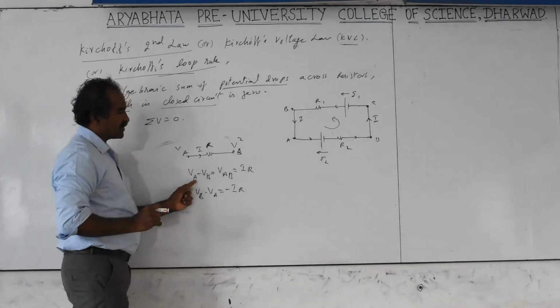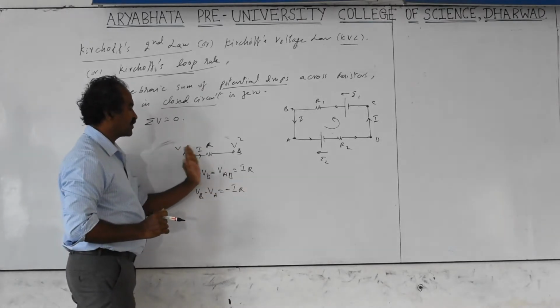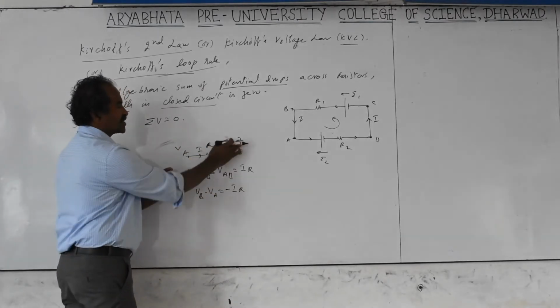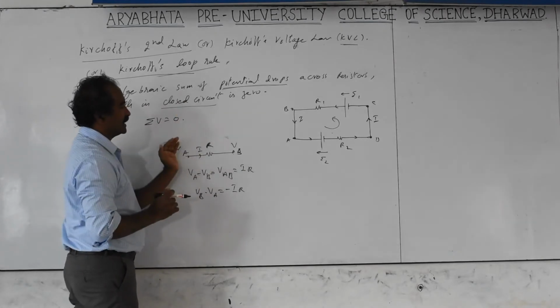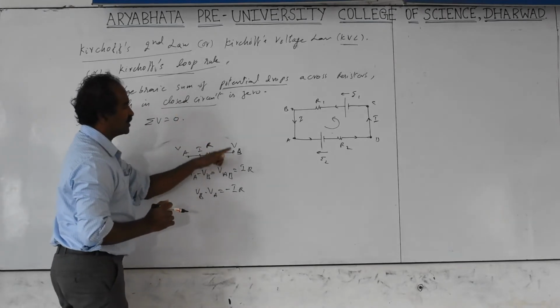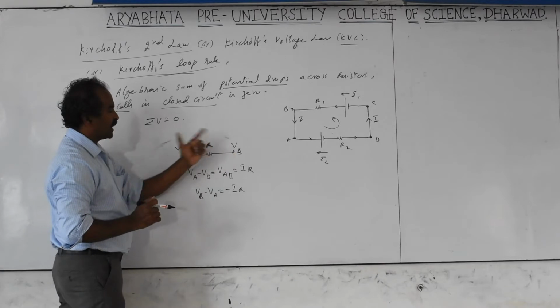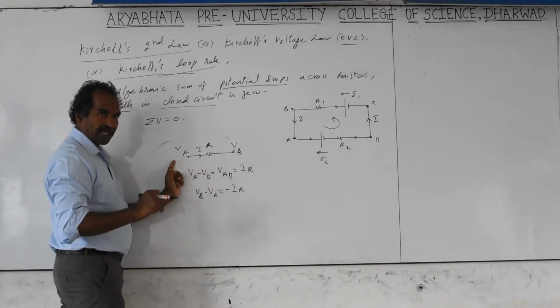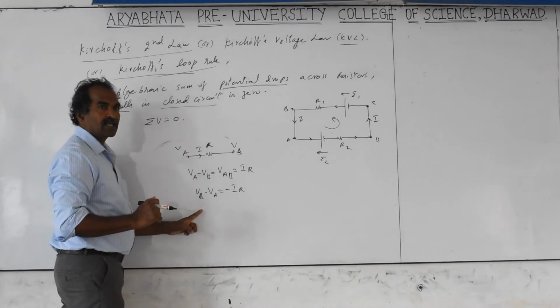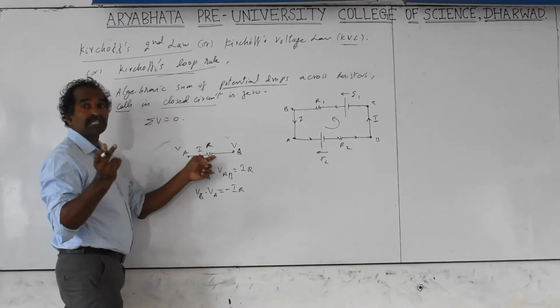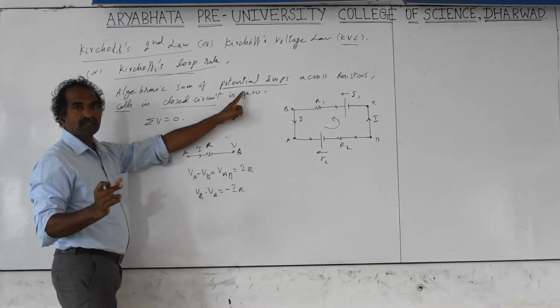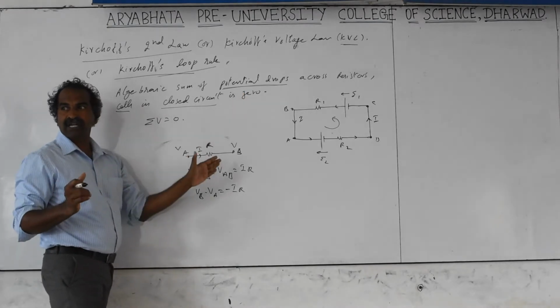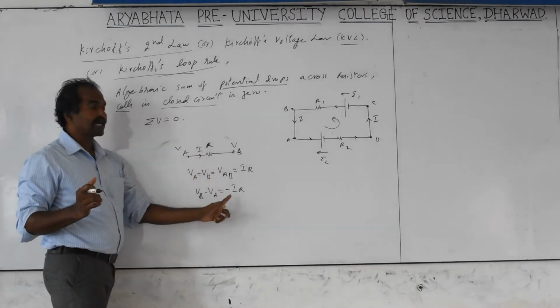Then the potential difference is nothing but equal to IR. If you are taking from A to B, it is final minus initial, and the potential drops in the direction of current. If you take VB minus VA from A to B, that will be minus. So in the direction of current, the potential decreases, and if you take the potential drop in the direction of current, you have to take it as minus.